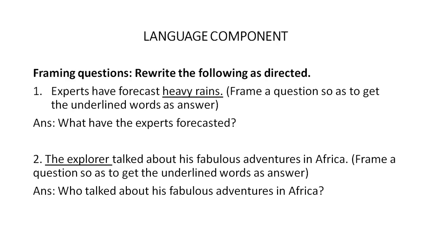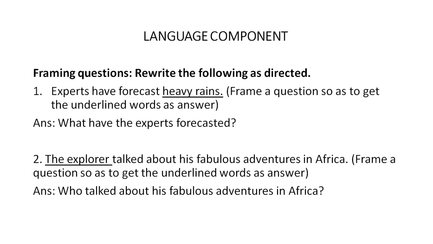Now when we have to frame questions, we should have two kinds of questions in our minds. One is WH question, the other one is yes no question. Now if you get a sentence like this first sentence where you have the instruction in the brackets, frame a question so as to get the underlined words as answer. Now whenever you get a sentence like this, you are going to frame a WH question.